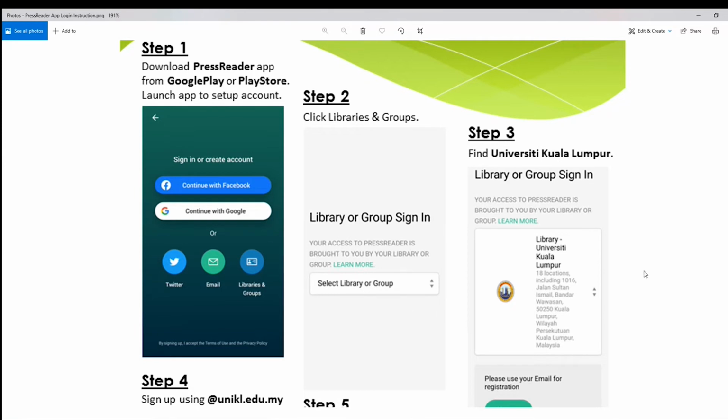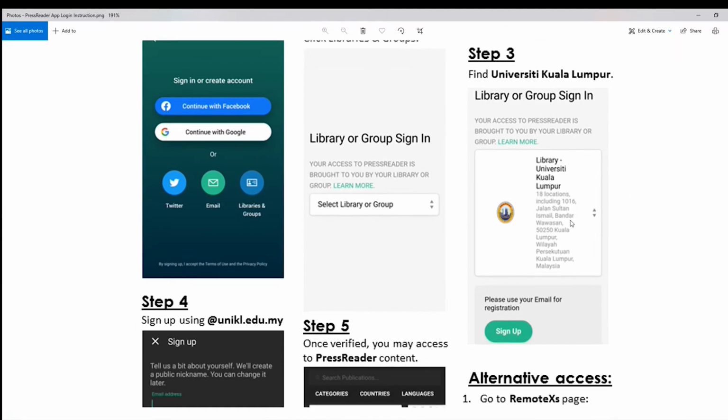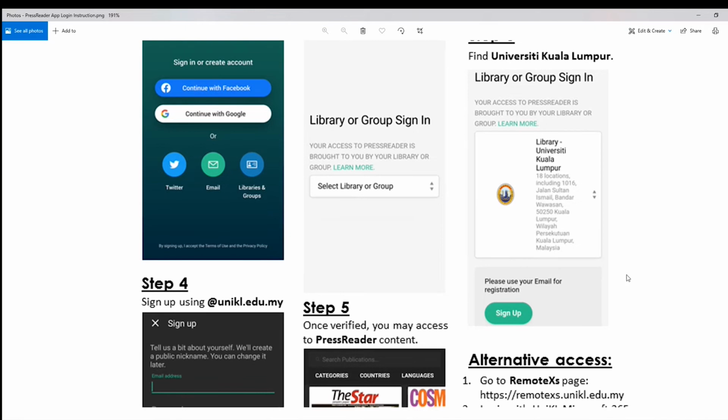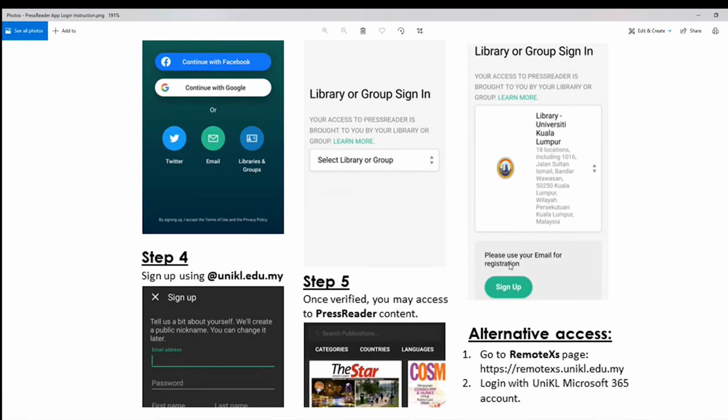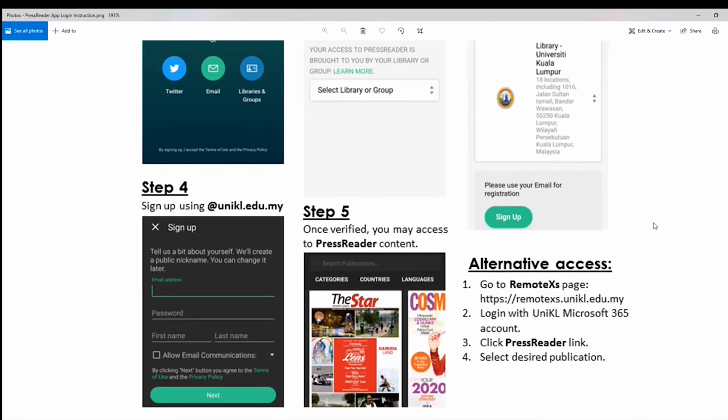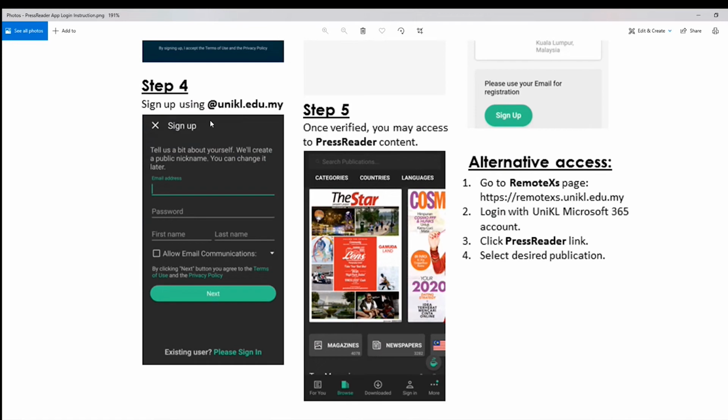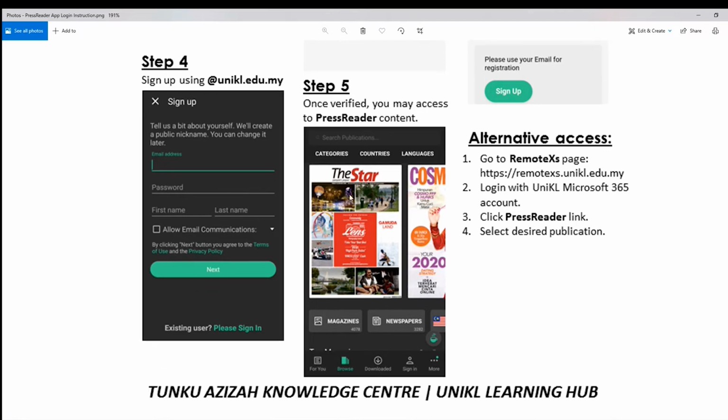You can find Universiti Kuala Lumpur. There are two types of access for University Kuala Lumpur. One is for staff, and another one is for students, and you can opt for students. So you click on students, and it will ask you to please use your email for registration. You click on sign up using a UniKL domain, at unikl, or for students at s.unikl.edu.my.